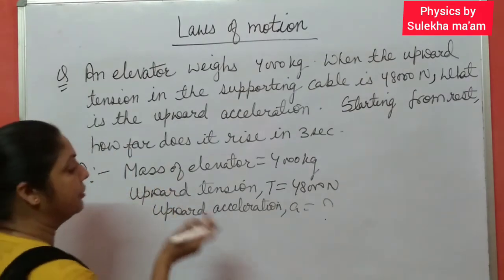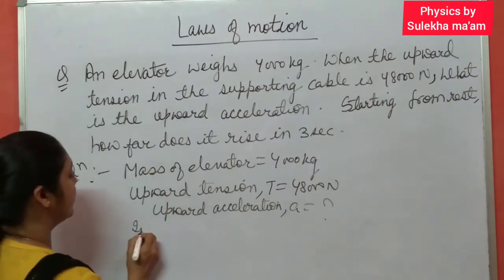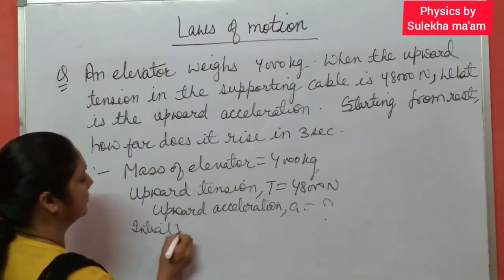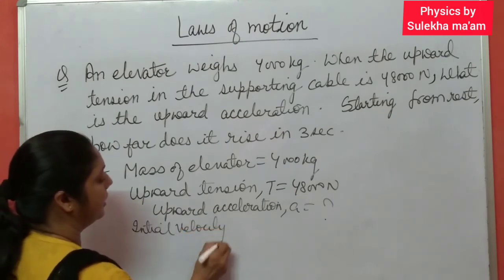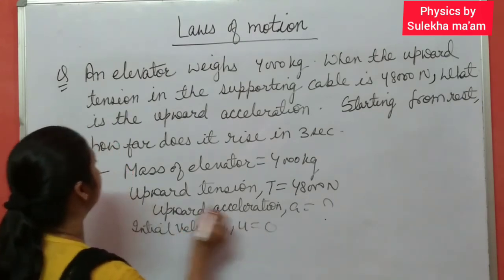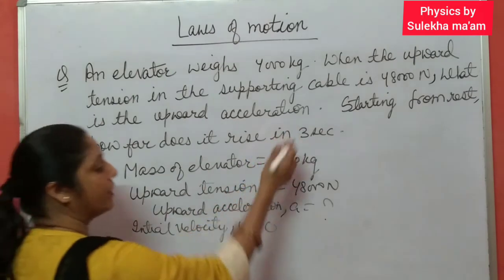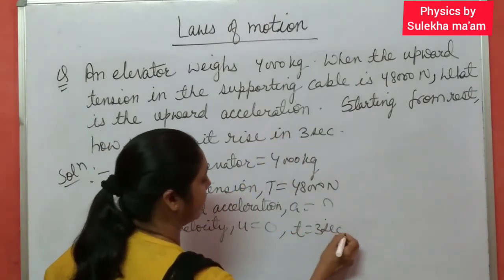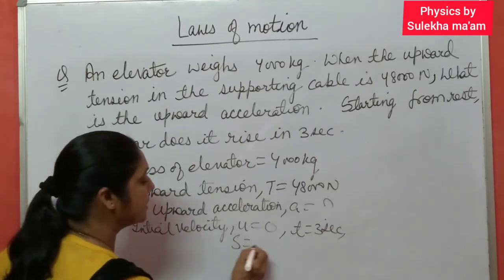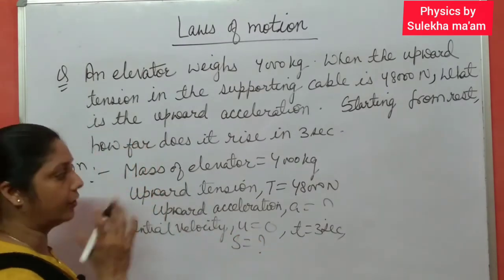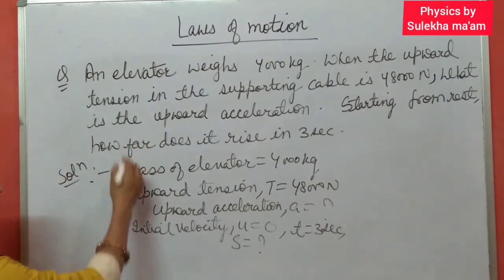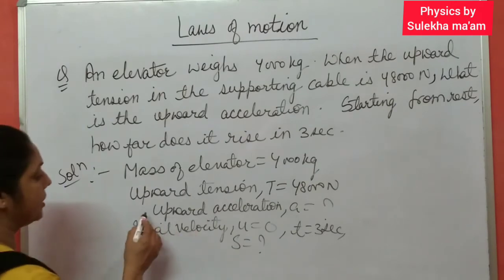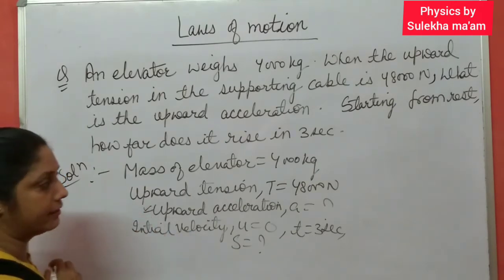And also, starting from rest, it means initial velocity u is 0. How far does it rise in 3 seconds? t equal to 3 seconds. How far means how much distance it covers in 3 seconds. These things are given. Now first you have to calculate upward acceleration.